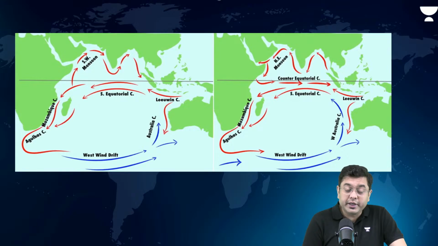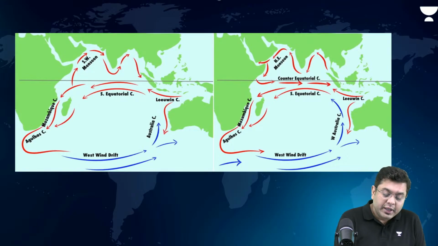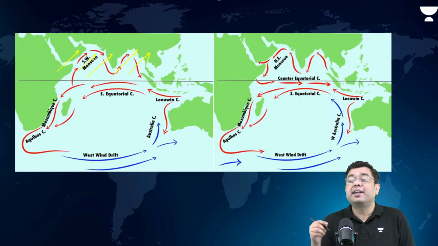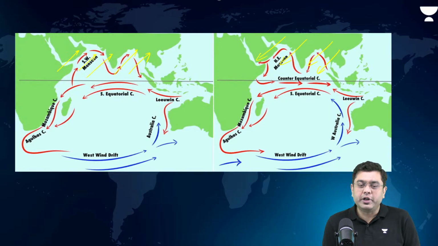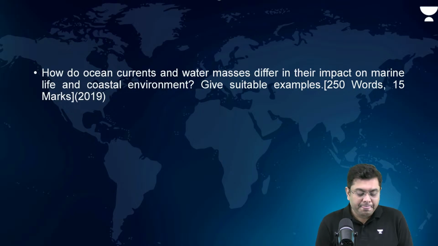Only the northern Indian Ocean is an aberration, because in the month of advancing monsoon, this is the direction of the winds, and that creates a kind of clockwise circulation. And then you have the reversal of the winds, the northeast monsoon, and you have counterclockwise circulation.